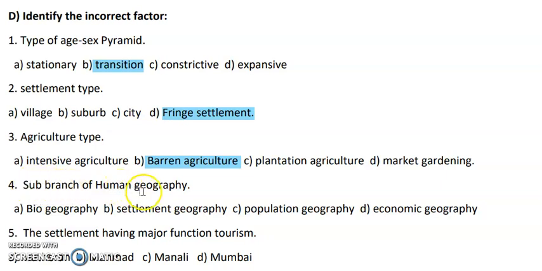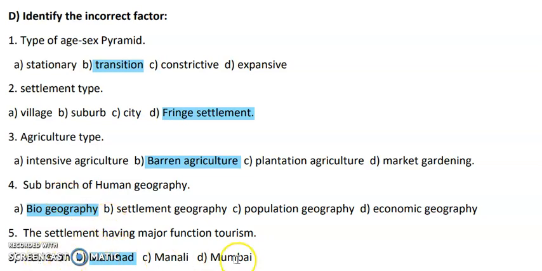Next, sub branch of human geography. So you have options like biogeography, then settlement geography, population geography, and economic geography. So the right answer here is biogeography. Next question, the settlement having major functions in tourism. So the options are Matheran, Manmad, Manali and Mumbai. So the answer is Manmad, which is having large functions of tourism. You can see different types of tourisms in this place. Okay. So this is the incorrect factor.